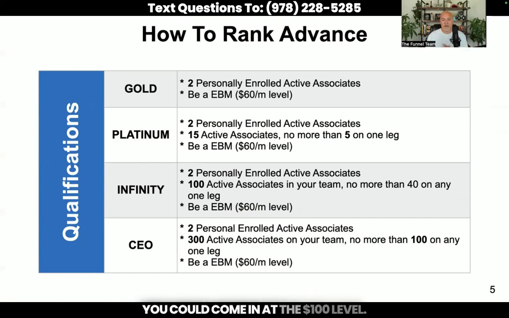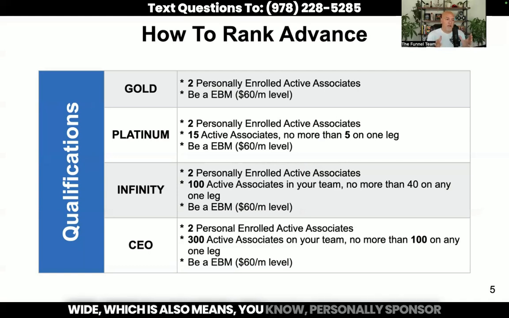Or you could come in at the $100 level and be at the $60 per month membership level. Okay, so that's Gold. To get to Platinum, you need 2 personally enrolled active members and 15 active associates with no more than 5 on one leg. So this pay plan really encourages you to go wide, which means personally sponsoring more than just 2 people. You want to sponsor at least, I would say, about 6 people, and then start drilling down and working with those team members to build those legs out.